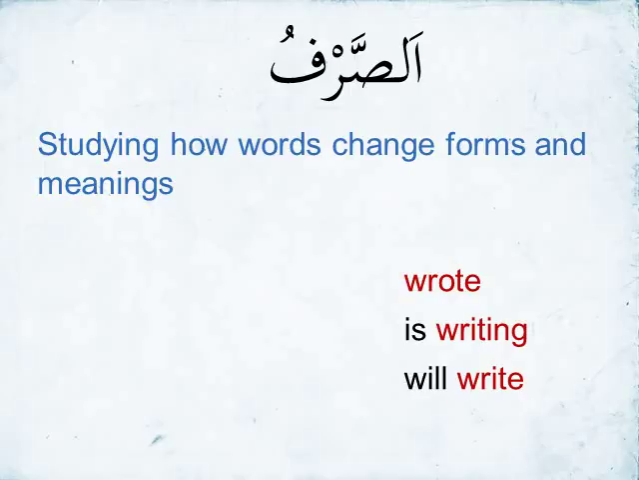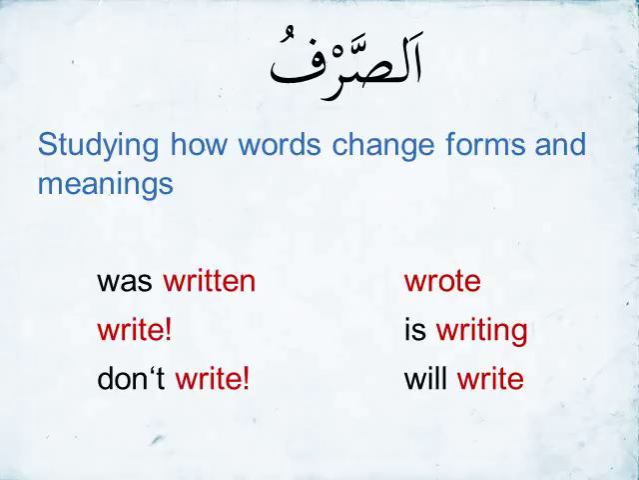And you could even extend this further to was written, or write, or don't write. For example, the word was written is going to be past tense as well. And the word write with an exclamation mark is going to be the imperative, or the command form, when you're instructing someone to write. Or the word don't write is prohibiting someone from writing. So here we have this one word that's going through a number of changes and therefore affecting the meaning. So this is effectively what Sarf does.